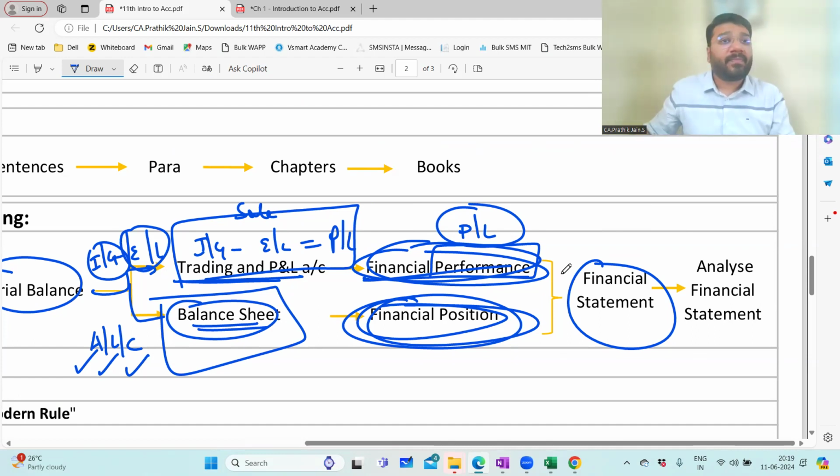These two documents put together are called the financial statement. The financial statement of a business is called the report card of the business.